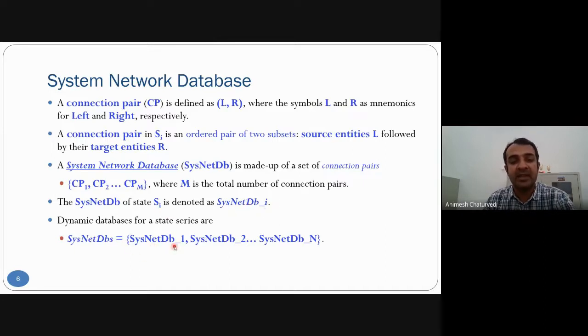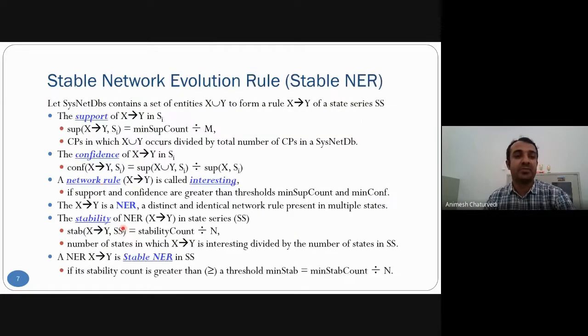There could be n such databases, 1, 2, up to n, and together they are said to be sysnet DBs. Support is calculated as the number of times X union Y occurs divided by the total number of connection pairs. Confidence is Bayesian probability, just like in association rule mining.